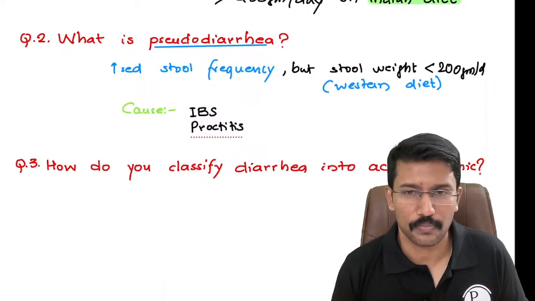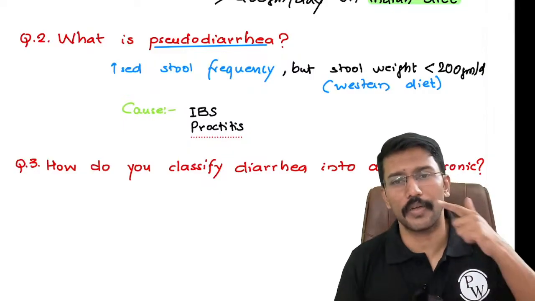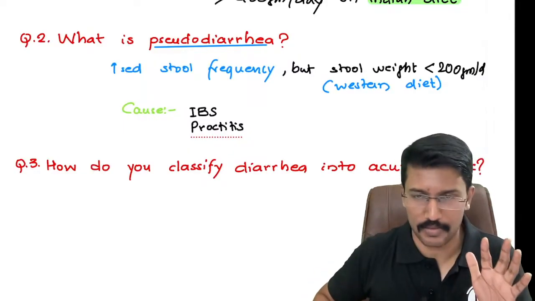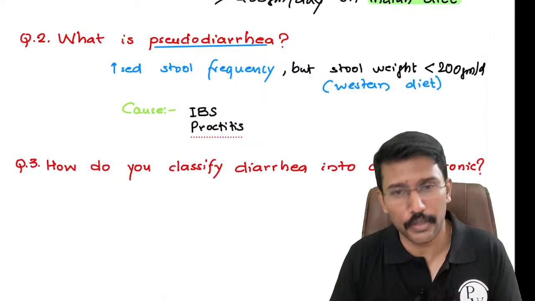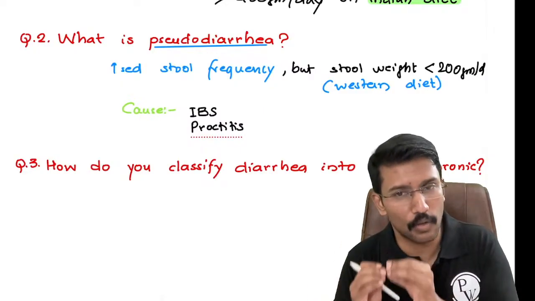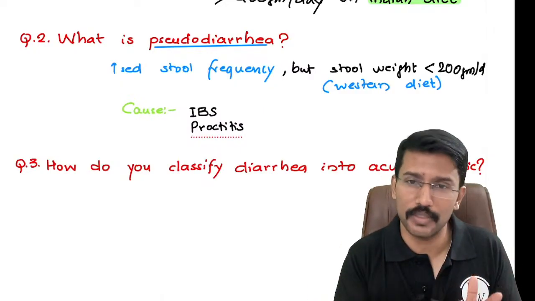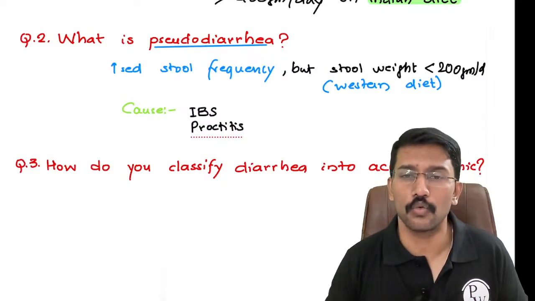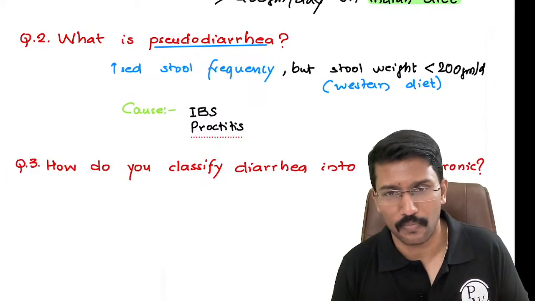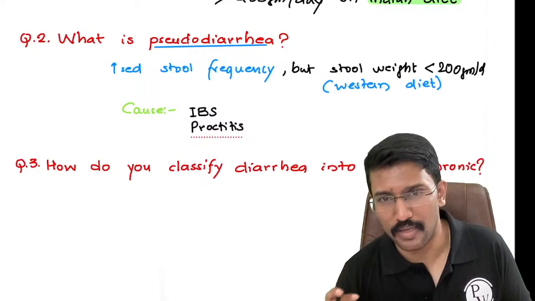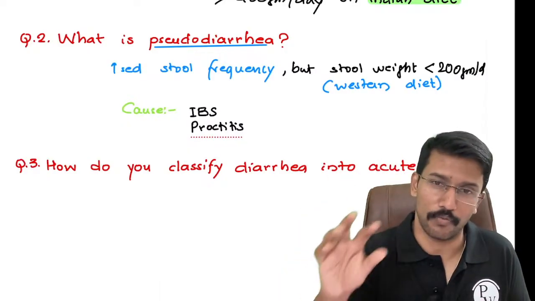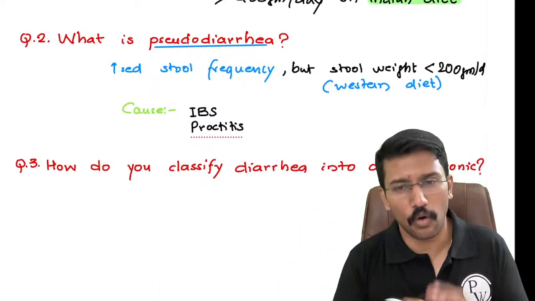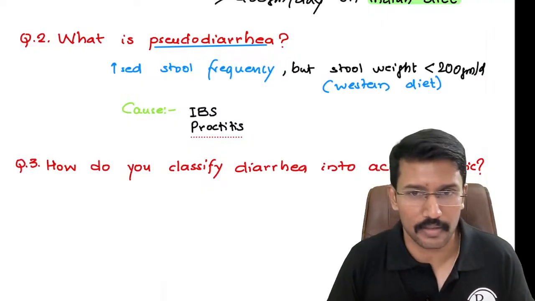Why is it so? Because Crohn's disease affects anywhere from mouth to anus. On the other hand, ulcerative colitis only affects the colon. It does not affect the small intestine or other parts of the GIT, and the involvement usually starts in the rectum. So ulcerative colitis begins with the rectum and then ascends to involve the rest of the colon. Crohn's disease is least likely to affect the rectum.